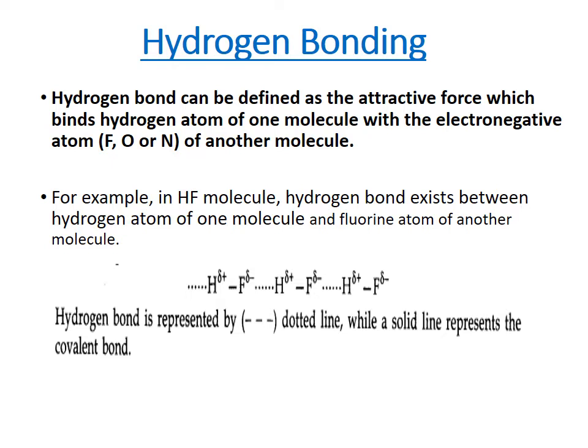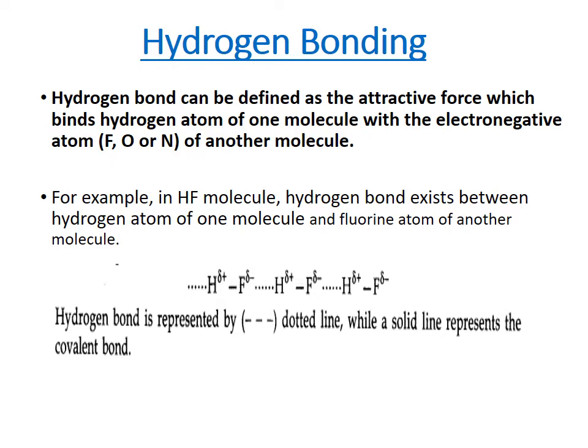Same like this, the second HF molecule also acquires partial positive and partial negative charge. And a hydrogen bond is formed between the hydrogen of one molecule and the fluorine atom of another molecule.